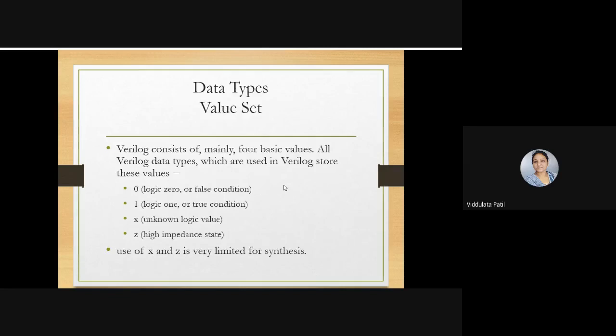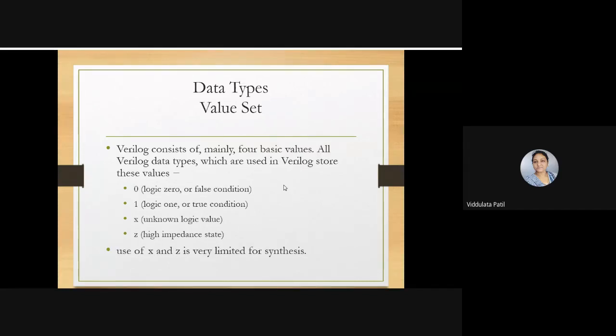Then data types and value set. What are the different data types that are present in Verilog? There are four basic values: 0, 1, x and z. 0 means logic 0 or a false condition. 1 means logic 1 or a true condition. X is an unknown logic value, and z means high impedance. So these are the four data types that are used in the Verilog language.